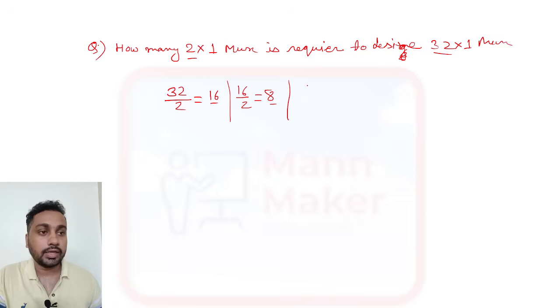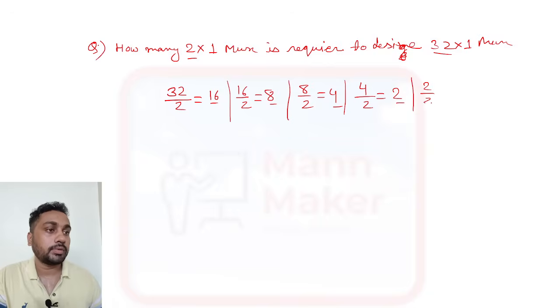Now you need to take this 8. 8 divided by 2 is what? 4, and this 4 you need to take here. 4 divided by 2 is what? 2, and again this 2 you need to take here. 2 divided by 2 is equal to 1.